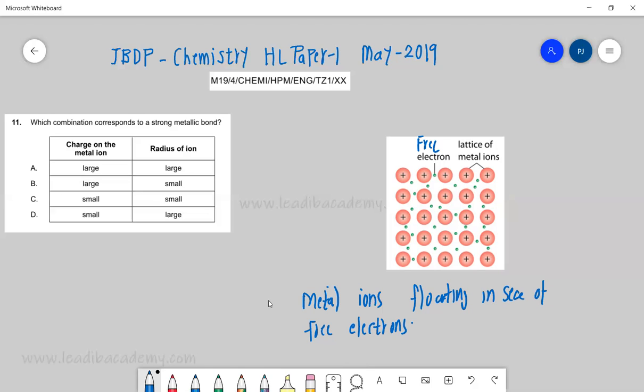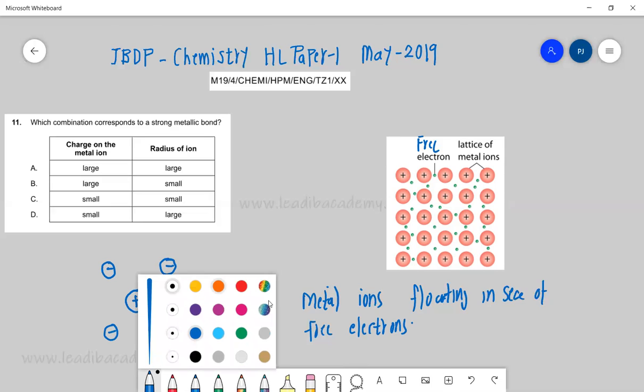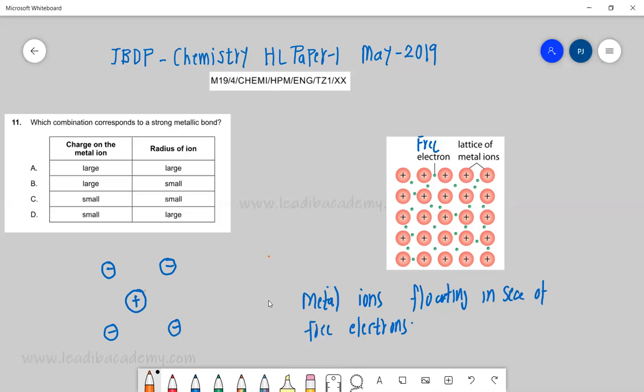Now, what is this bond? Understand that if you take any positive lattice, or ion of metal, which is surrounded by these electrons, I'm just showing only 4 for your easy understanding, obviously there is going to be a force of attraction.